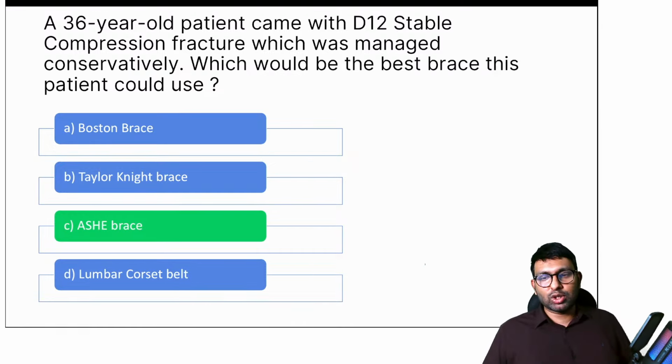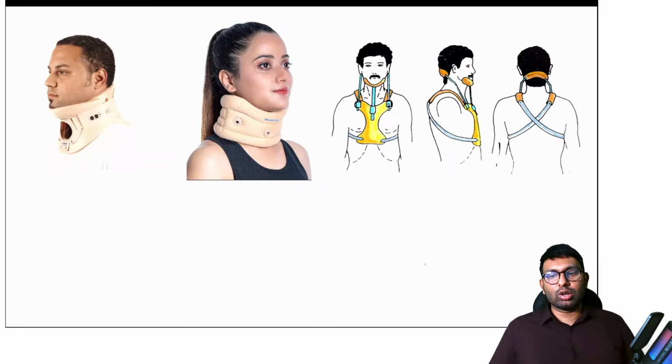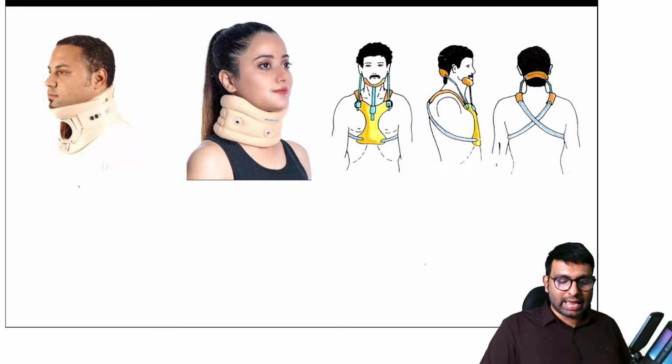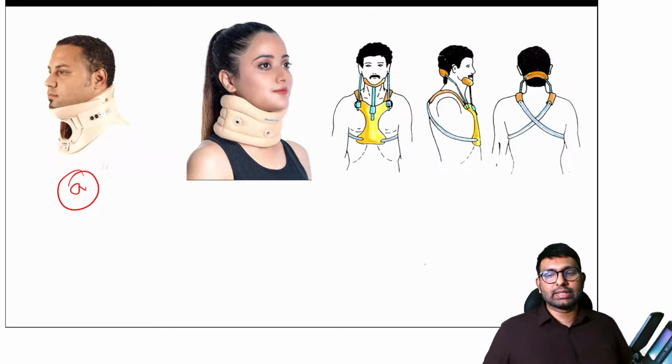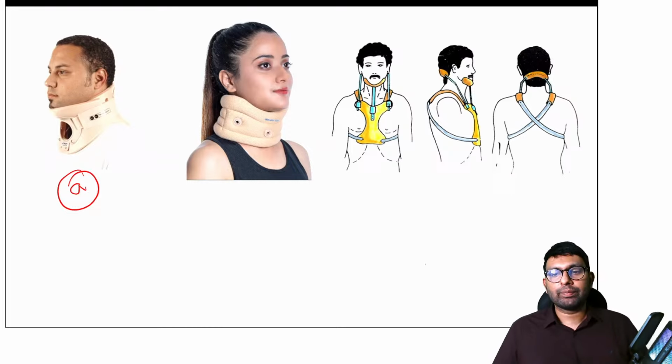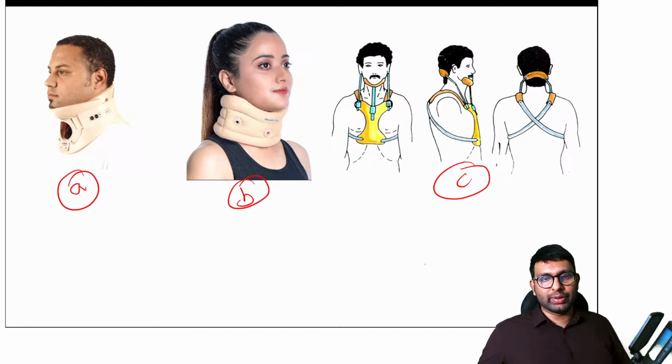Okay, so these were about spinal orthosis and cervical orthosis. A few I want you to remember. Can you tell me which type is this? Which brace is this? Cervical, which brace is this? So let me mark this A, B and C. If you can tell me all three of these or any of them.